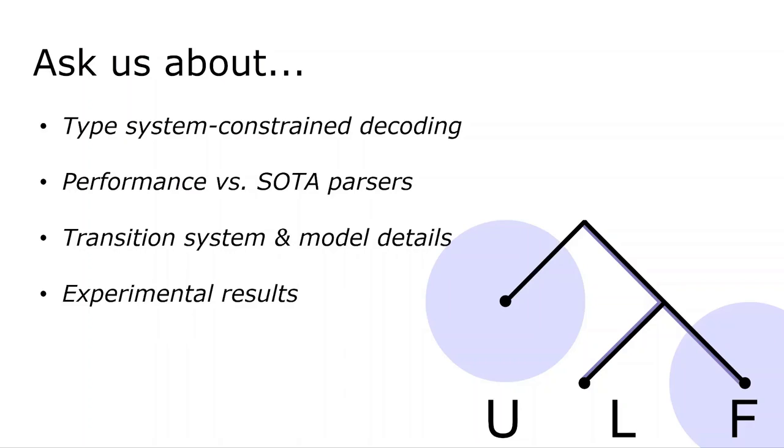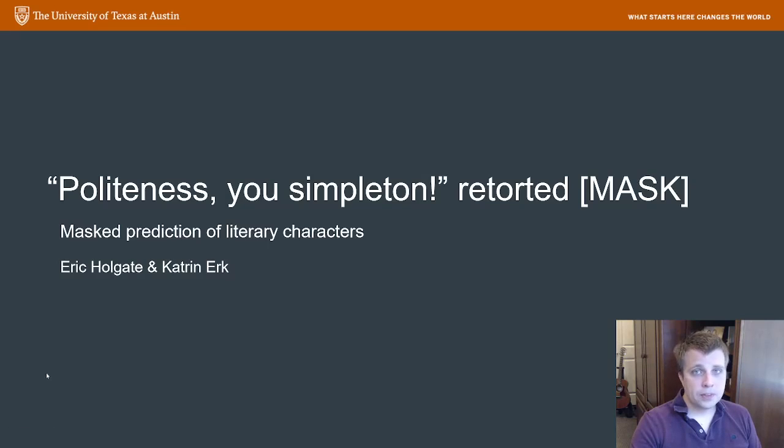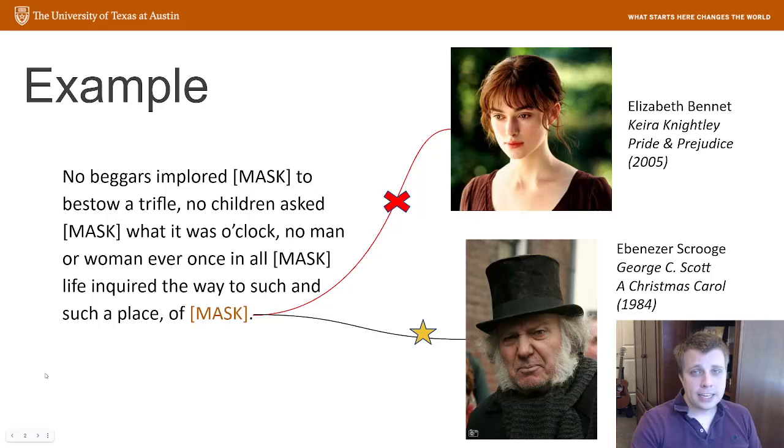Hello, my name is Eric Holgate, and I'm here to present my work with Katrin Erk entitled "Politeness, You Simpleton, retorted Mr. Mask: Masked Prediction of Literary Characters." Neural language models have led to huge improvements across many tasks recently. These models compute embeddings for words and word pieces. But when we describe the semantics of a sentence, we talk about the entities and events and their relations, not about the words. In this paper, we address the highly challenging task of guessing from a sentence in a novel which character is being talked about by learning embeddings for entities.